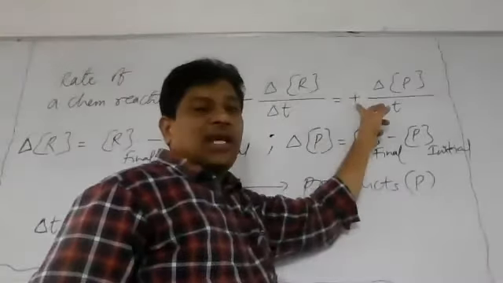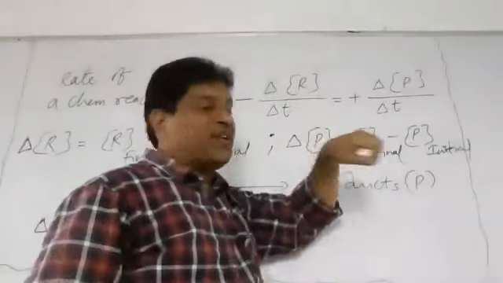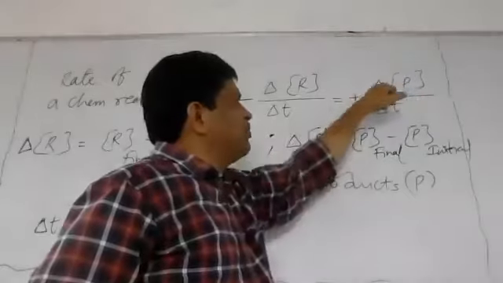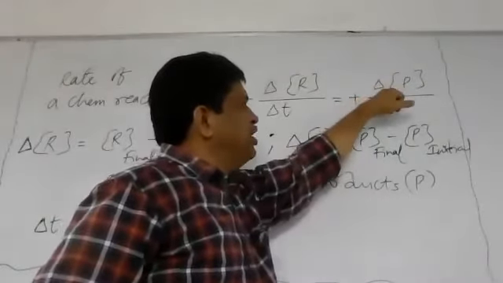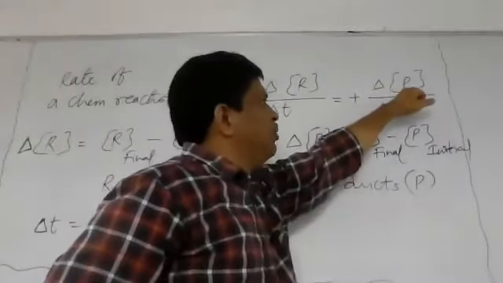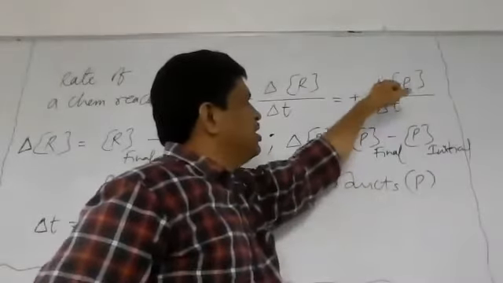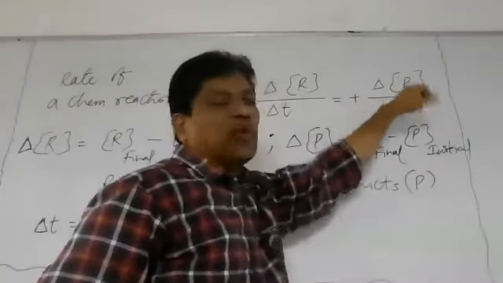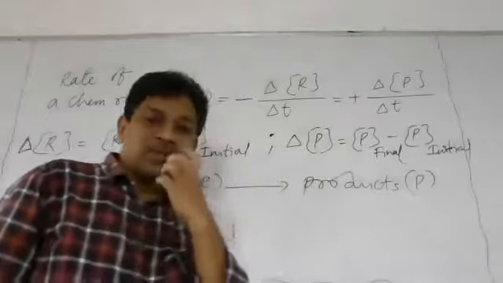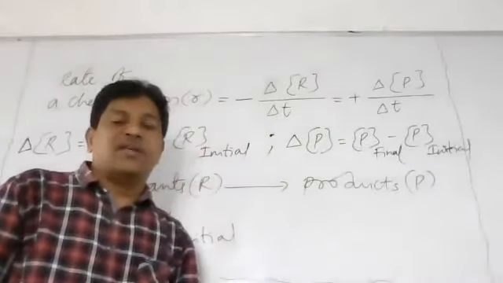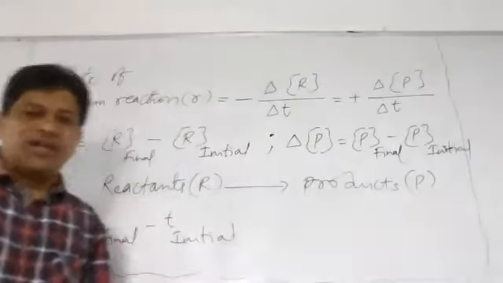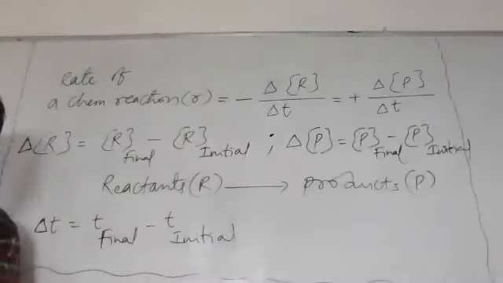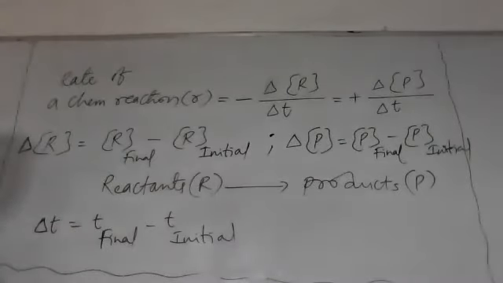And what does plus indicate in this case? Increasing concentration. Plus delta P indicates the increasing change of concentration of products by delta T. So this gives the rate of chemical reaction, which is generally called the speed of chemical reaction. Is the concept clear? So take a screenshot of this.